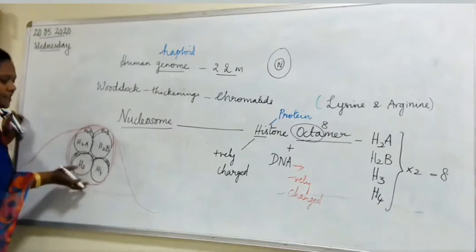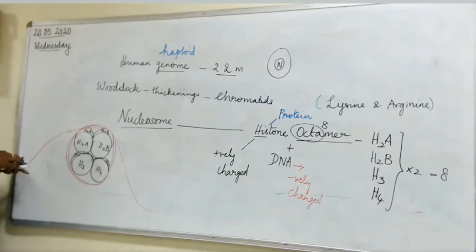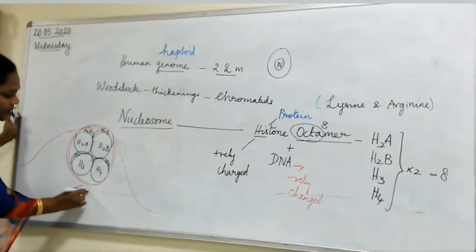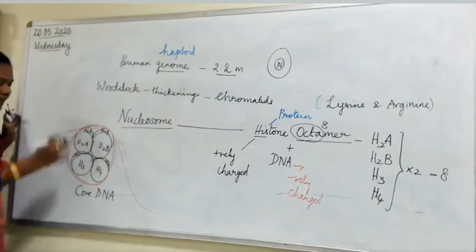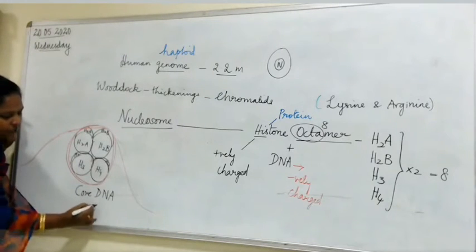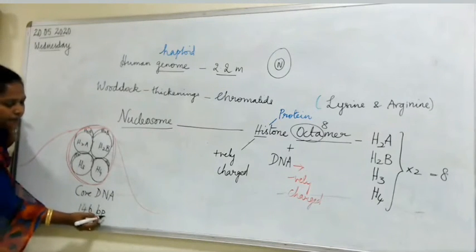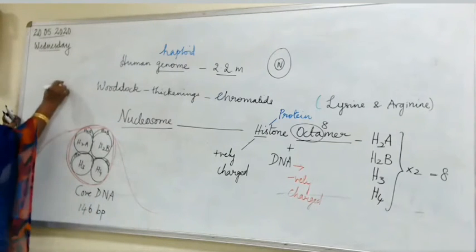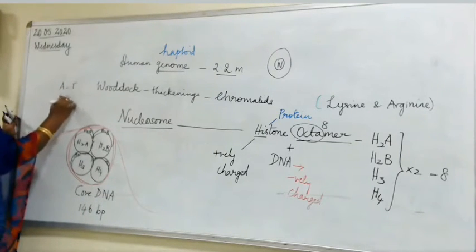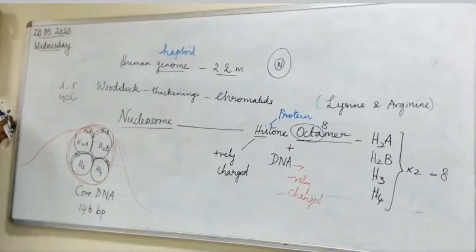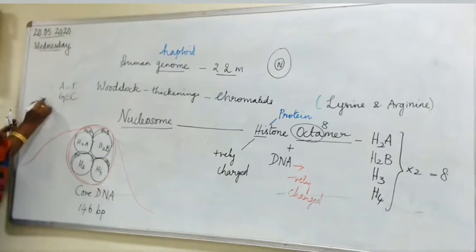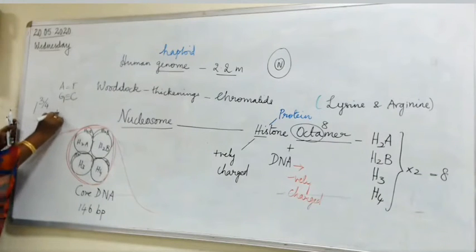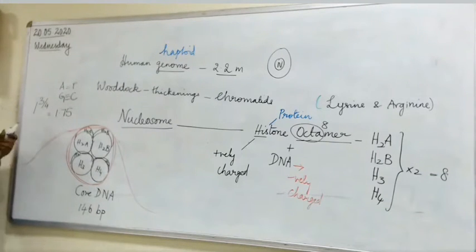So where the DNA is being wrapped, this DNA, you call it as core DNA. What do you call it as? Core DNA. So when you just look at this core DNA, it has 146 base pairs present. BP means base pairs. What is that base pair? Adenine pairs with thymine, guanine pairs with cytosine. Can you understand? So these turns, what is this turn? Histone turn, it is 1 3/4 of this turn, or 1.75.